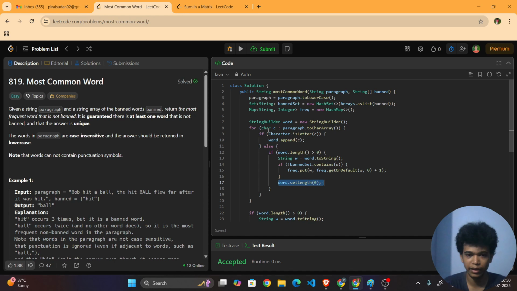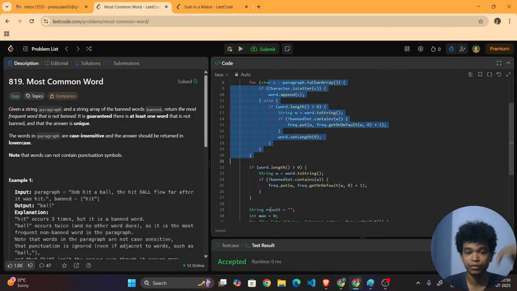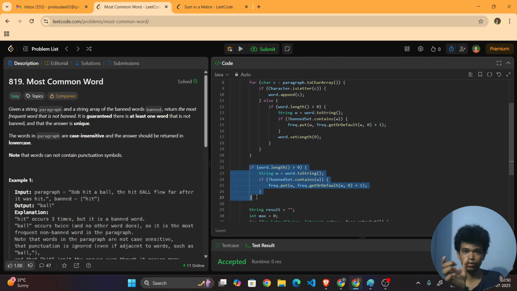Hope you understand this entire looping. Now once this looping is finished, again I want to check whether there is any word left over, the last word. If the last word has a punctuation dot, then it is not necessary to write this, right? But we are not sure that there is a last full stop in every sentence. There may be a blank also. That's why I am also ensuring that if there is a last word left over, then again I am doing the same process. If the last word is also not in the banned words, then I will be inserting it into the hash map with a count.